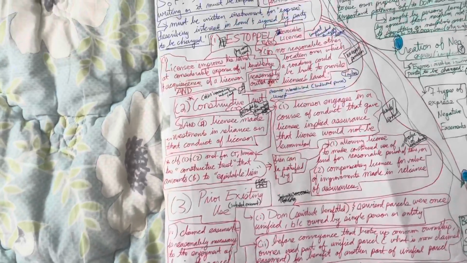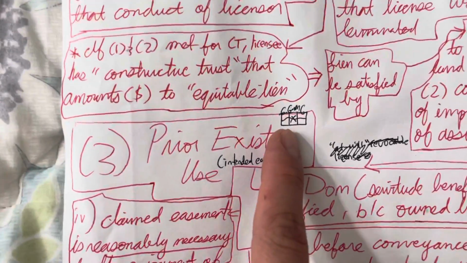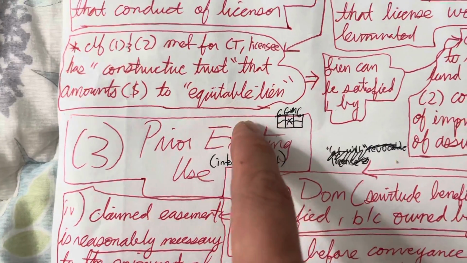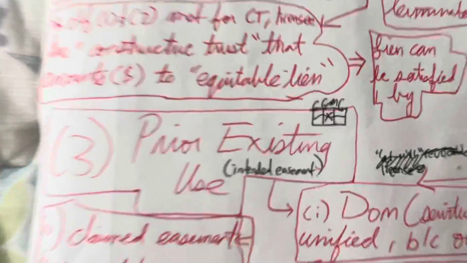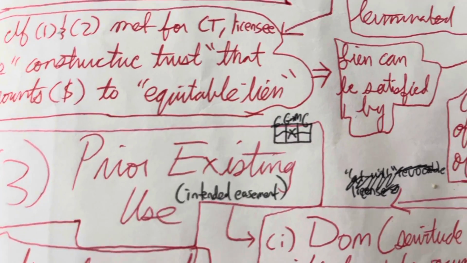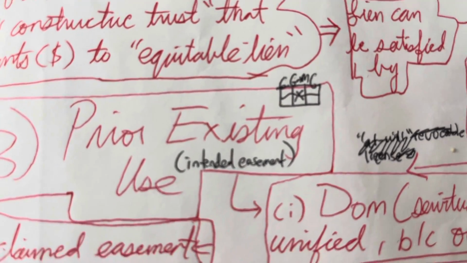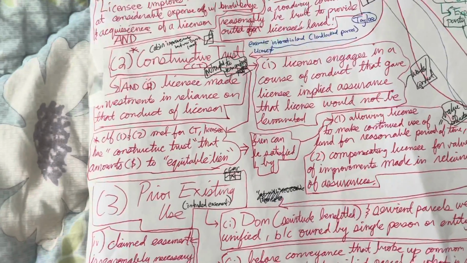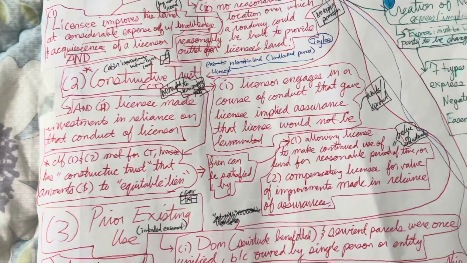Third, in our implied positive easements, we have prior existing use. Now in this case, we look for such a fact as drawn out here, where we've got land surrounded by adjacent parcels that kind of goes through. In the case of these three squares, imagine that they're parcels, and the middle parcel attempts to block the road for these other two parcels. So we look for some sort of servitude benefit.